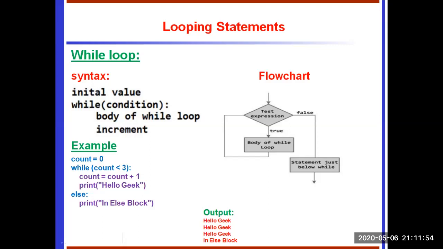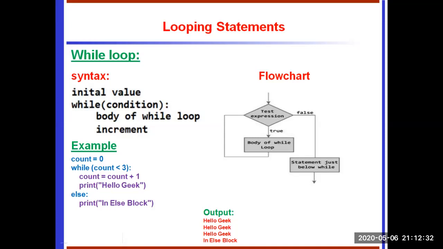See a small example, we display hello Greek 3 times. In the example I used an else block; the else block is optional. Say count value 0, so the initial value is 0. While checks the condition, count less than 3. So 0 less than 3, the condition is true. That is the increment statement, count equal to count plus 1. Now the count value is 1. First time, print hello Greek.